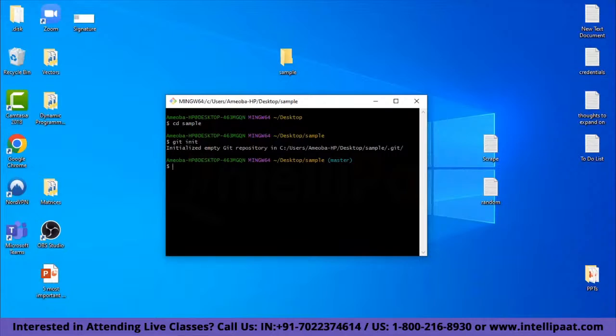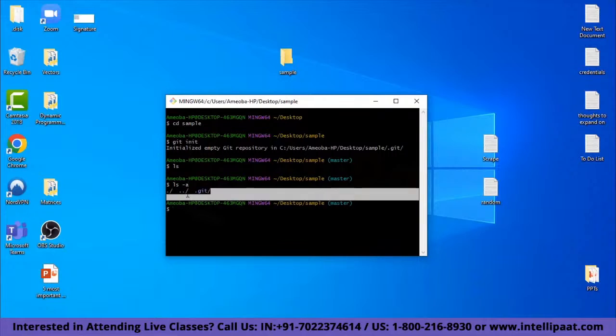Now how to look at that folder? If you run the list command inside the sample folder, there are no files, right? So we have to run another command, which is ls -a, which stands for all, like list out all the files and directories inside sample. If you hit enter, now we can see a hidden folder which is a .git directory, and this directory will contain all the changes you make inside the sample folder.